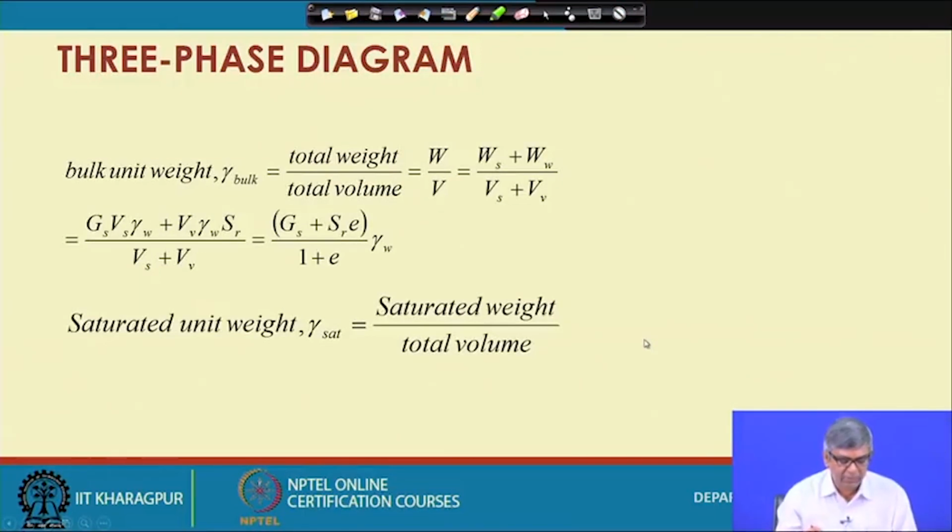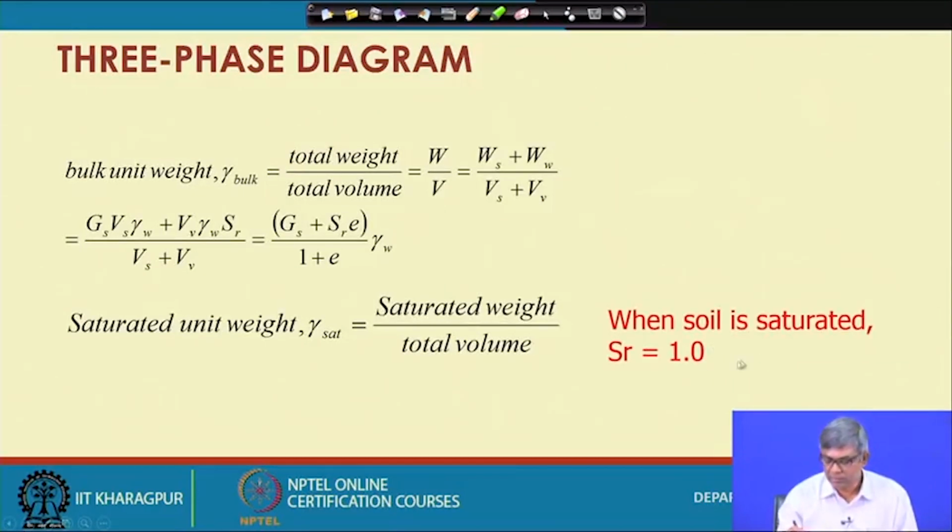And saturated unit weight, gamma sat, is the saturated weight by total volume, and when it is saturated Sr becomes 1. When it is fully saturated, it is 100%, then Sr is 1, as I have already told in the previous slide. So, in that case this equation can be modified. If I put Sr equal to 1 here, then the equation becomes gamma sat equal to Gs plus e by 1 plus e into gamma W. So, this is another equation to be remembered.